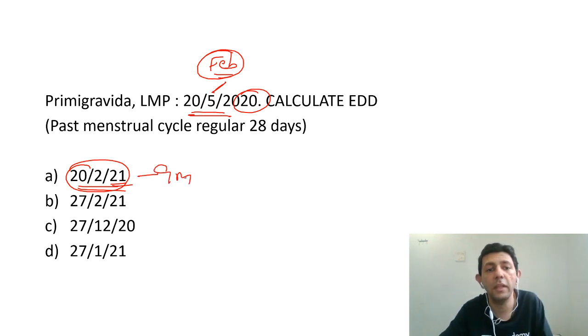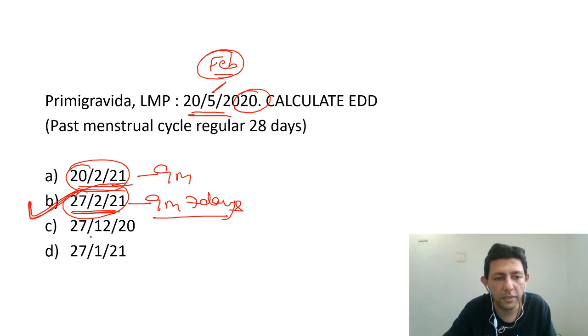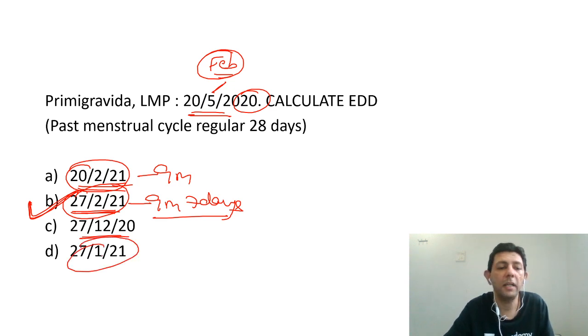That's not the answer. What is the answer? Yes, this is the answer, because this is proper 9 months and 7 days added. So this is the answer to this very, very important MCQ. Obviously, December is not the answer. We are adding only 7 months, and this is just 8 months added. So this is 9 months, 7 days. This becomes the answer to this very, very important MCQ.